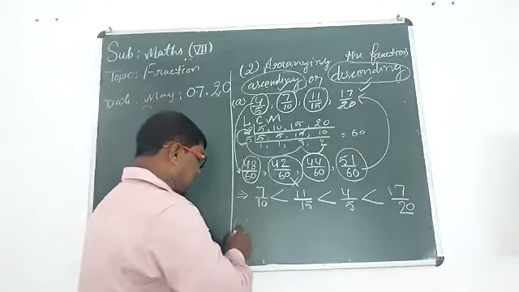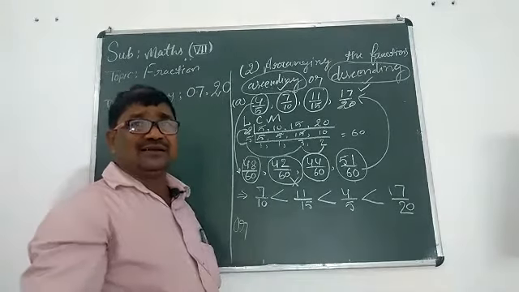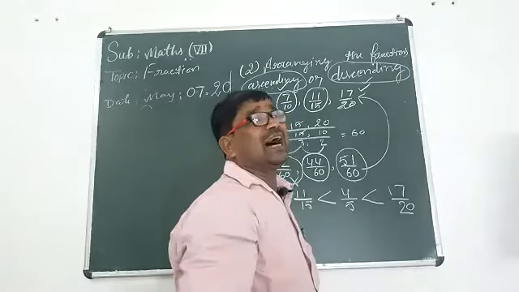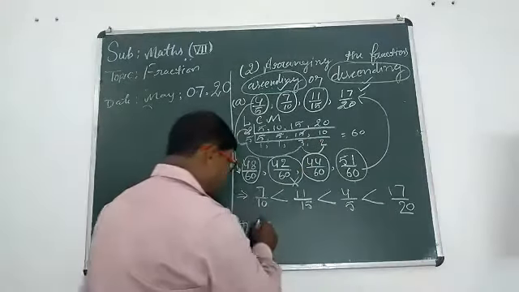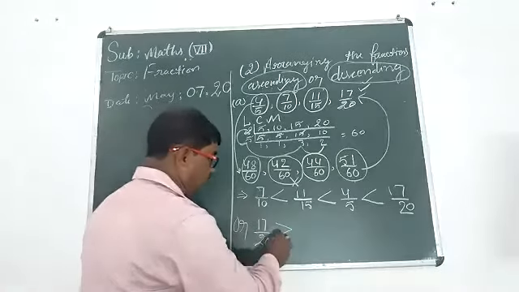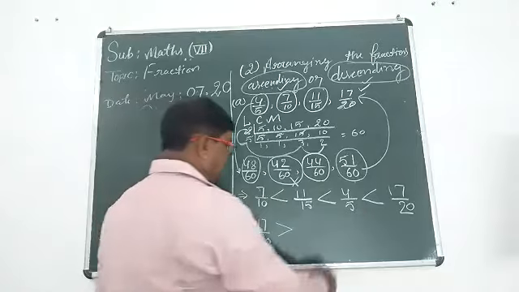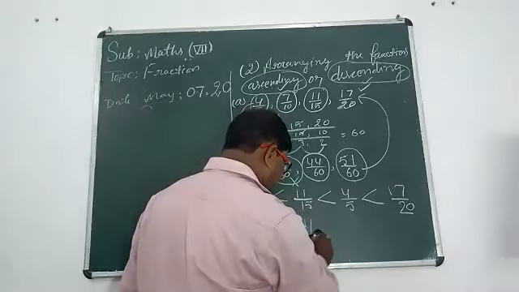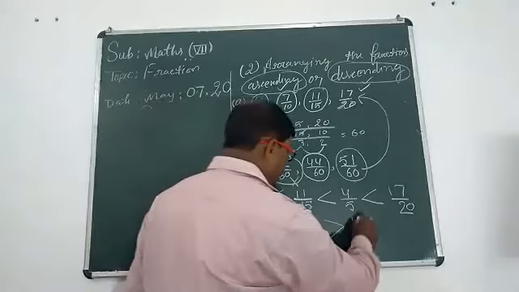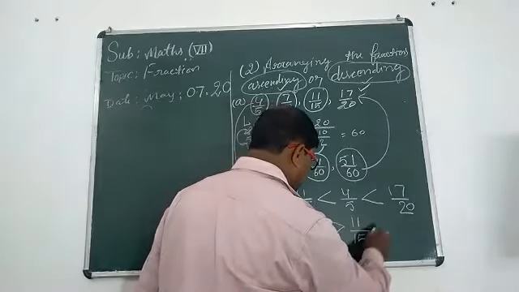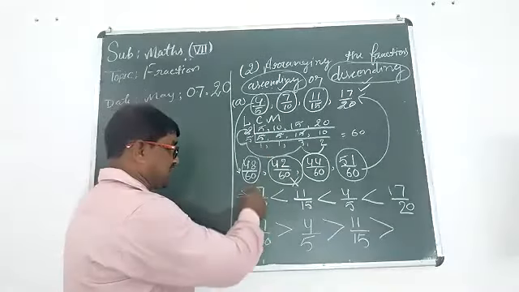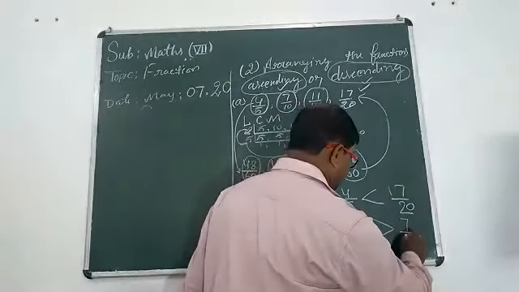If you are thinking about descending, then we should start from the largest. Here the largest is 17 upon 20. Spread the legs. Then 4 upon 5. Spread the legs. Then 11 upon 15. Again spread the legs. And then the smallest will be 7 upon 10.